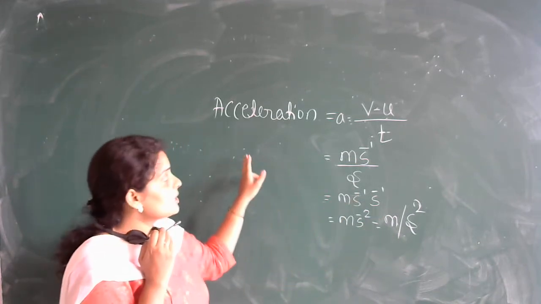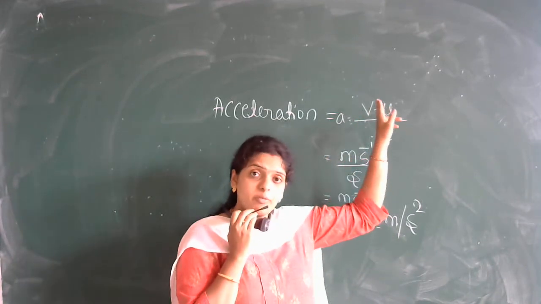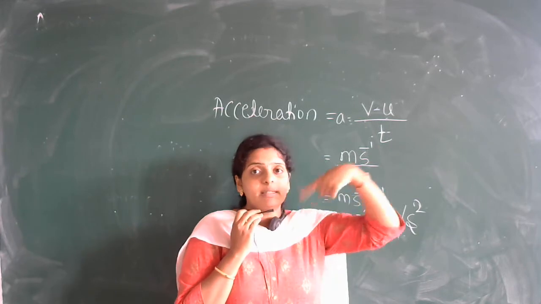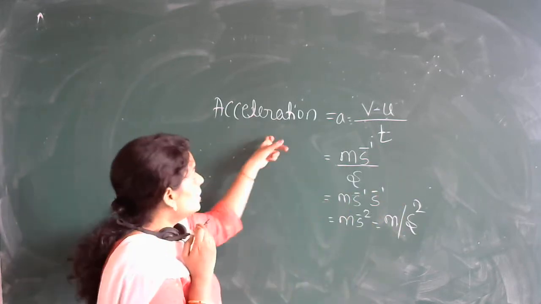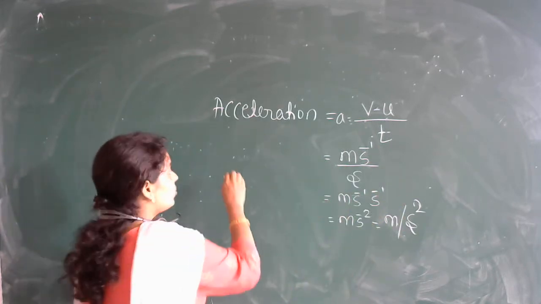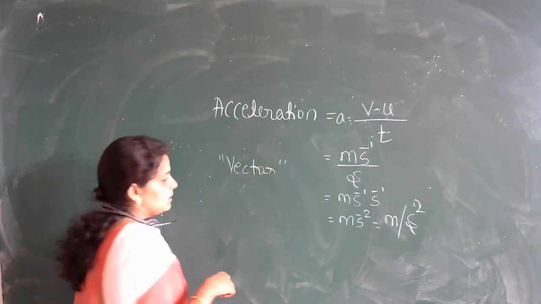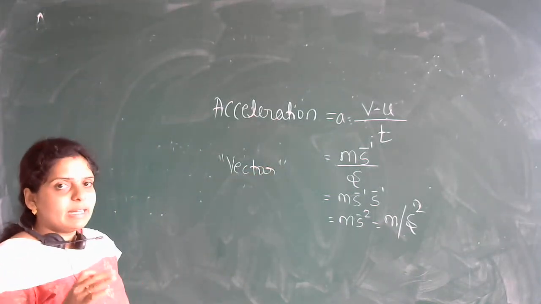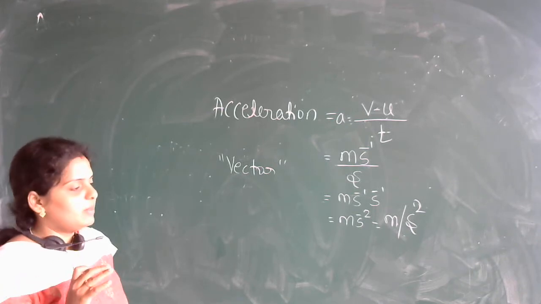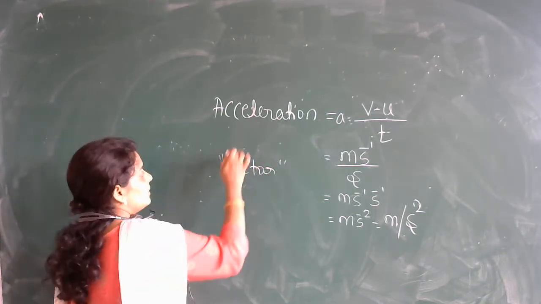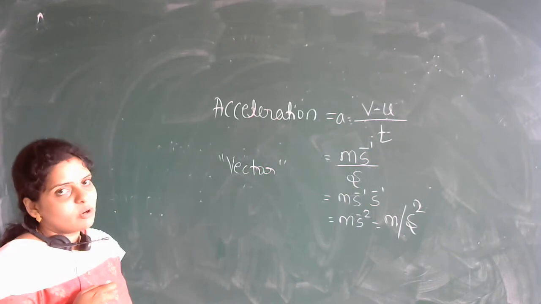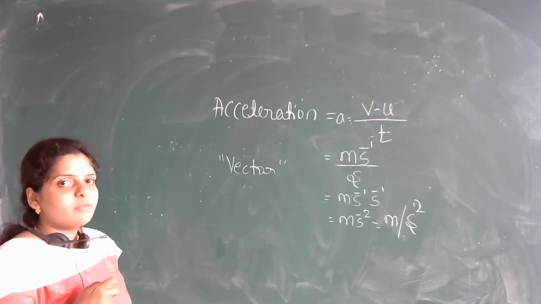This acceleration depends on velocity. Velocity is a vector quantity. Therefore, this acceleration is also a vector quantity. Vector quantity in the sense direction and magnitude both matter here. Therefore, it is called a vector quantity.